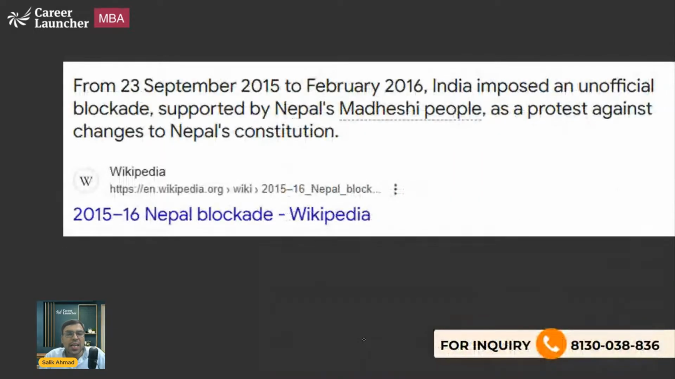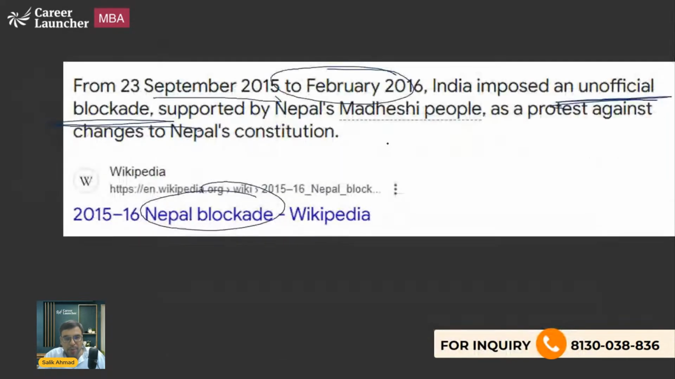Now, what happened after that? I've told you somewhere around September 2015, the Constitution of Nepal was formed. So after that, till February 2016, there was a blockade. India imposed an unofficial blockade on Nepal. See, first I'll show you from the map.